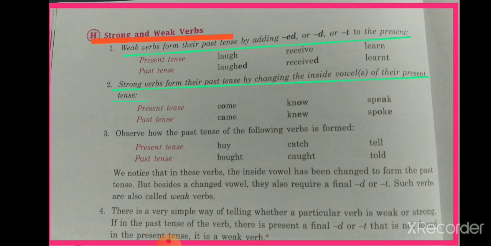There is a very simple way to remember whether the given verb is weak or strong: if in the past tense of the verb there is a final d or t that is not found in the present tense, it is a weak verb.